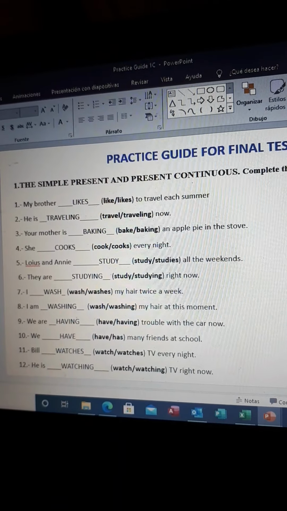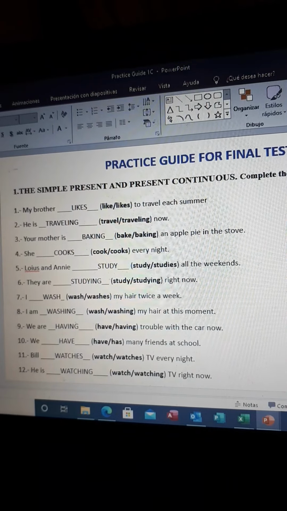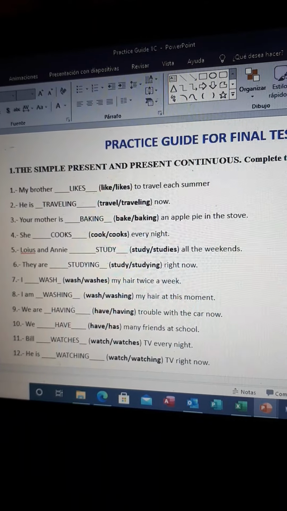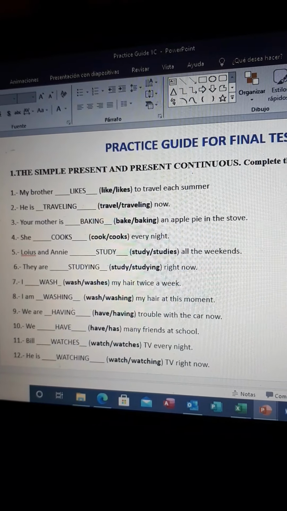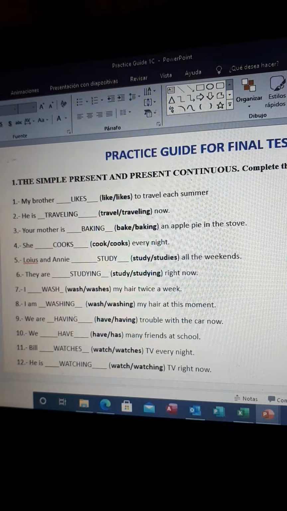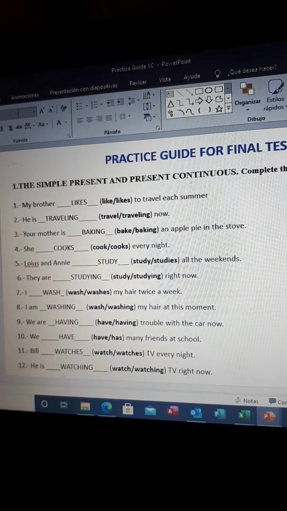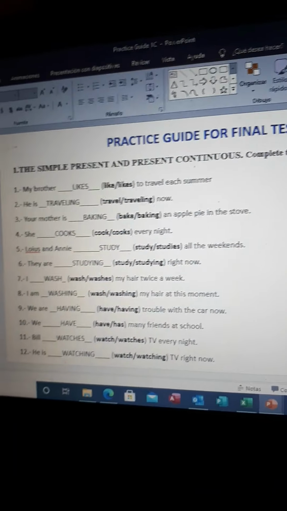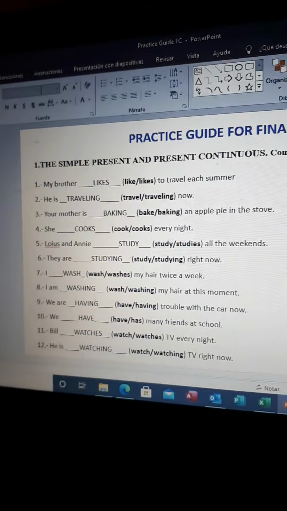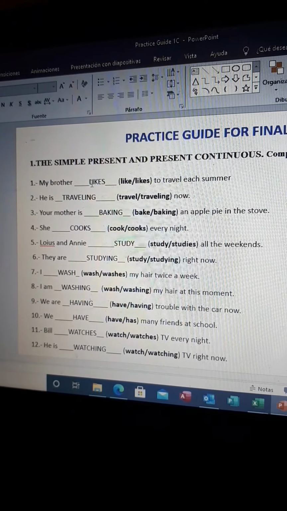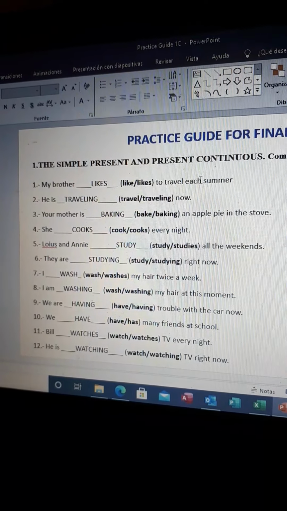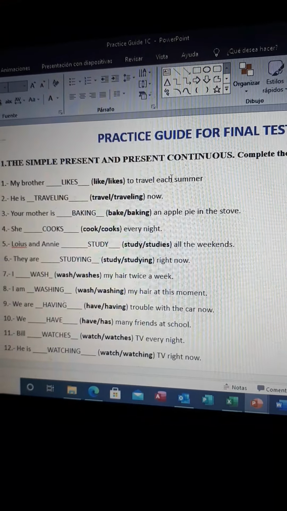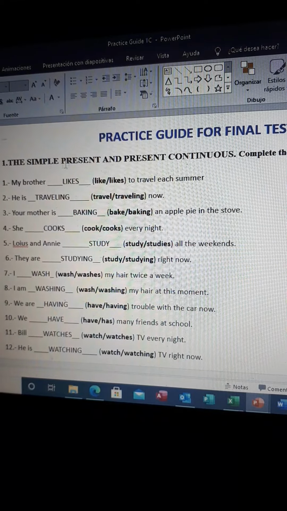And the words that can tell you if it is an action in the present simple or the present continuous are words like now, at the moment, right now, okay? We have another one, they are studying right now. We are having trouble with the car now. So if you see the difference, for example, in the first one, it says, my brother likes to travel each summer. It's an action that he normally does. It's a habit, okay? So when it's something that you normally do, you have to use the simple present.